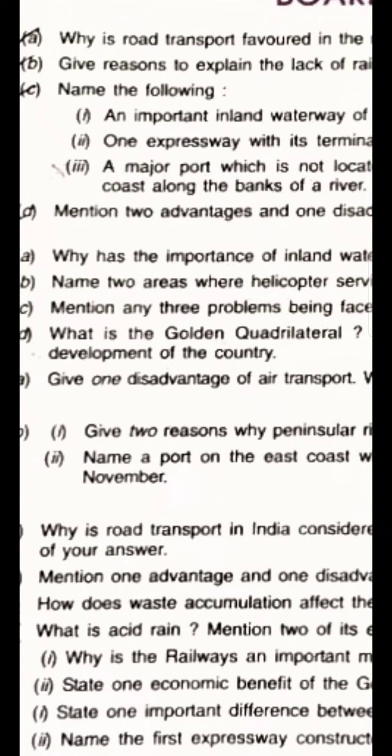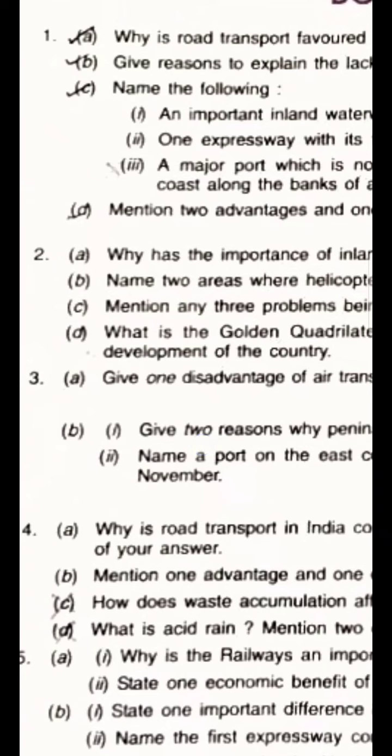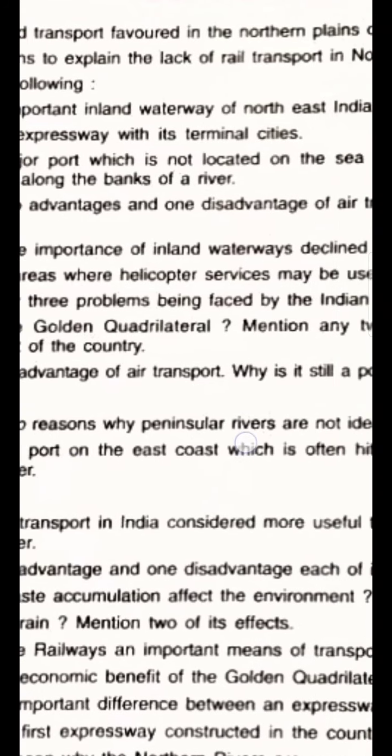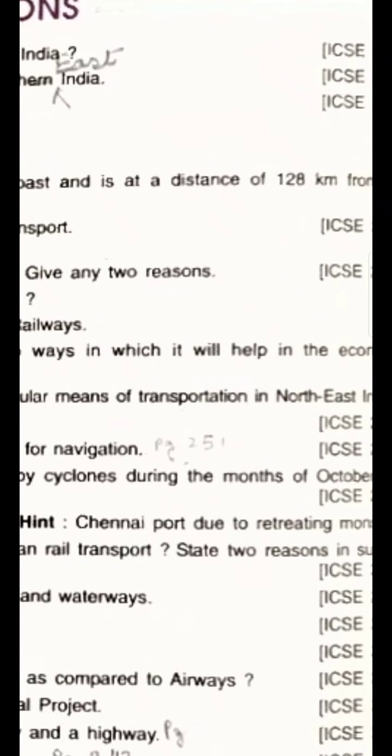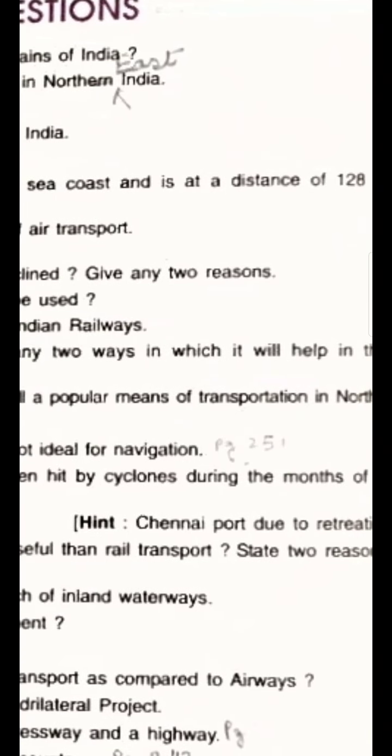Okay, we come to the next question: one disadvantage of air transport. Why is it still a popular means of transportation in Northeast India? One disadvantage of air transport, which is very common, is that it's very costly and not many can afford it.